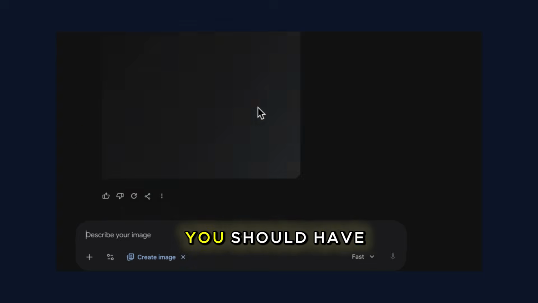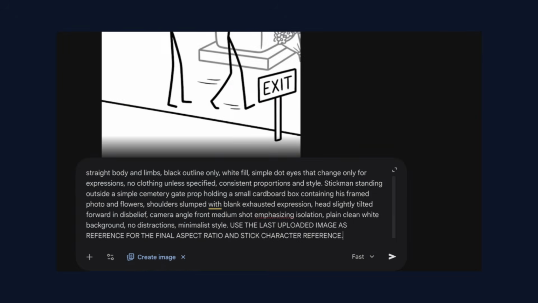By the end of this step, you should have all the images for your entire video. Now we turn those images into animations.